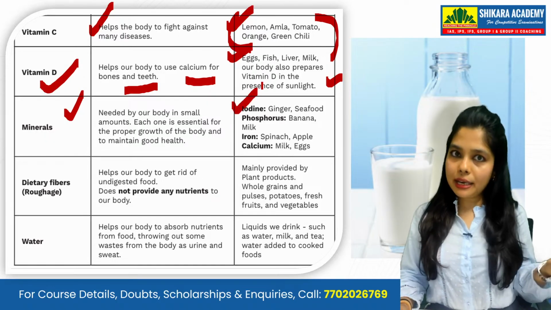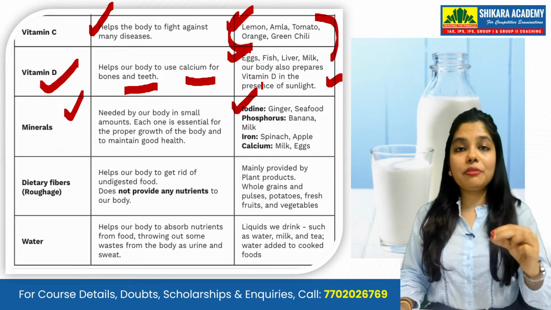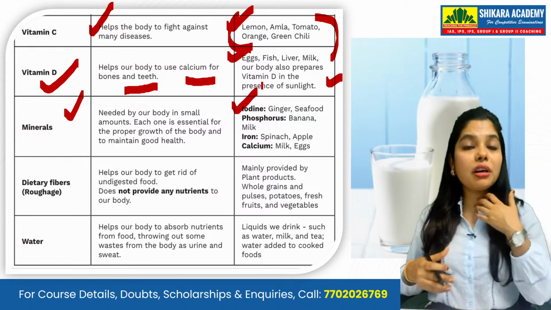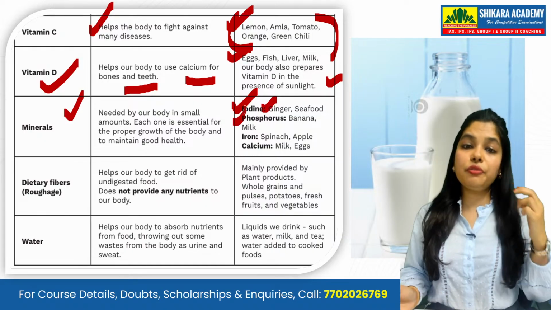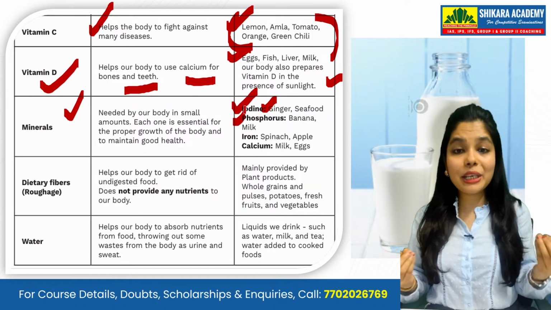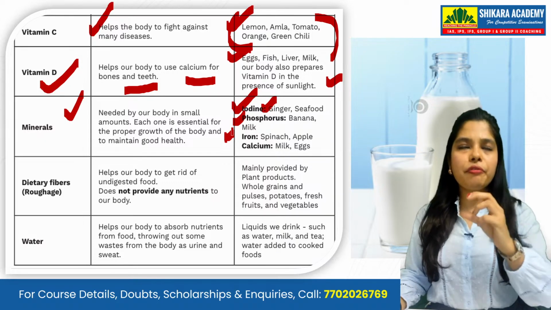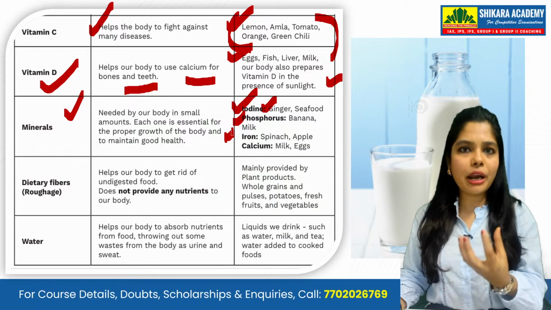You get iodine from iodized salt. Apart from that, you get it from seafood. Seafood comes from the water, and they take iodine. Then you get it from ginger. Phosphorus you get from banana and from milk. Iron you get from green leafy vegetables, apples, figs, pomegranate, and tomatoes.